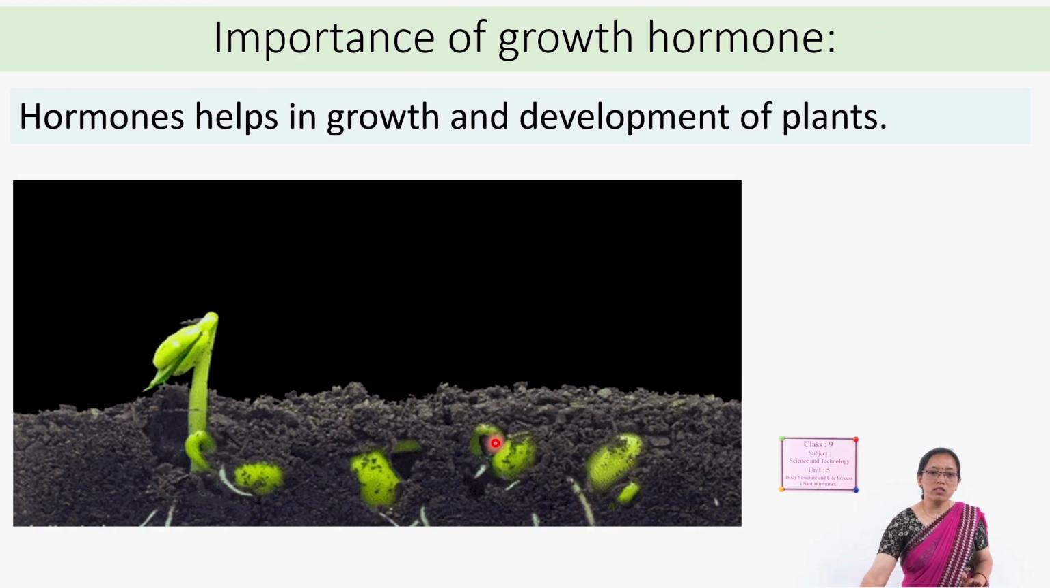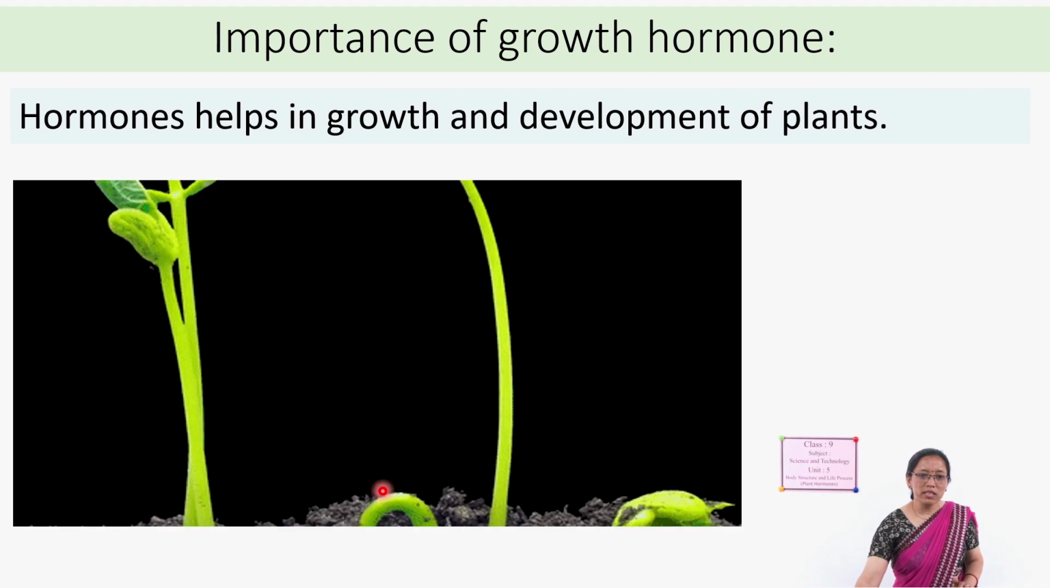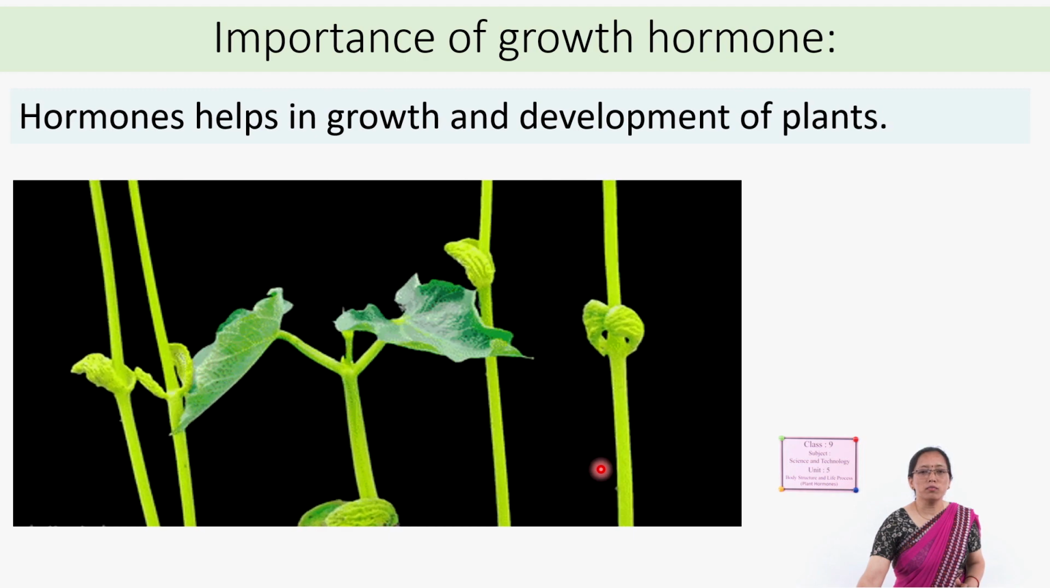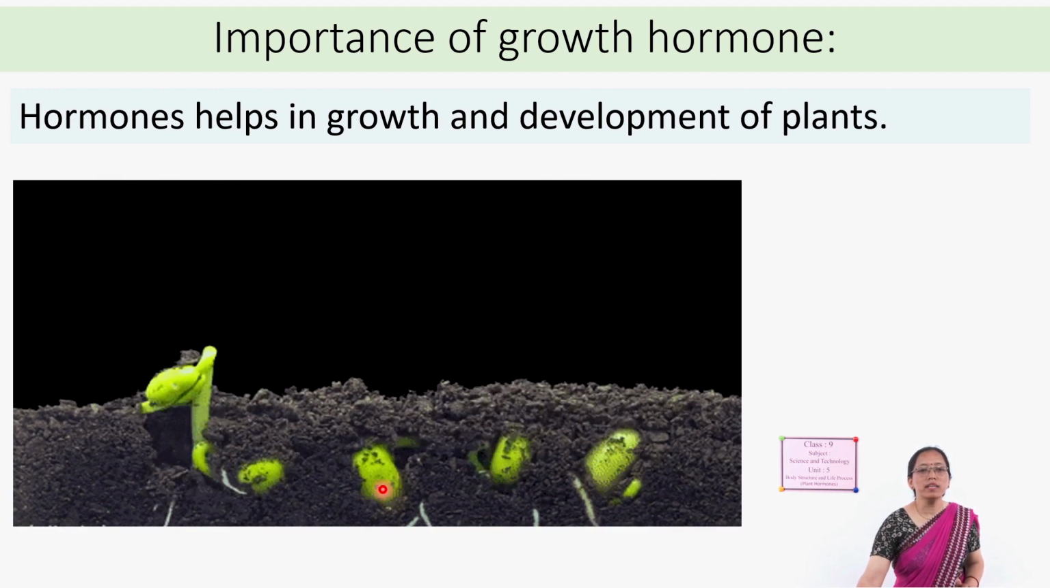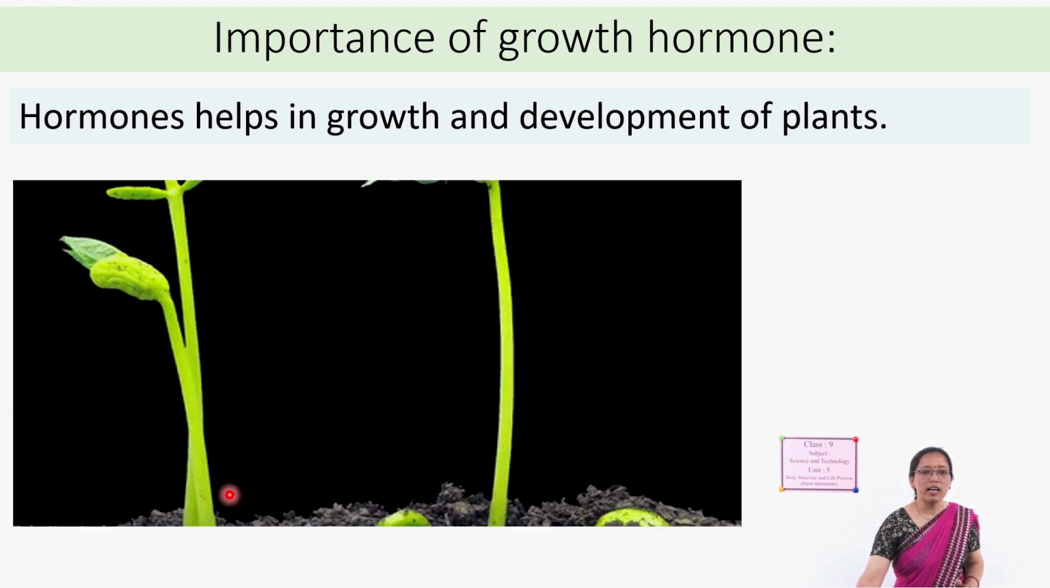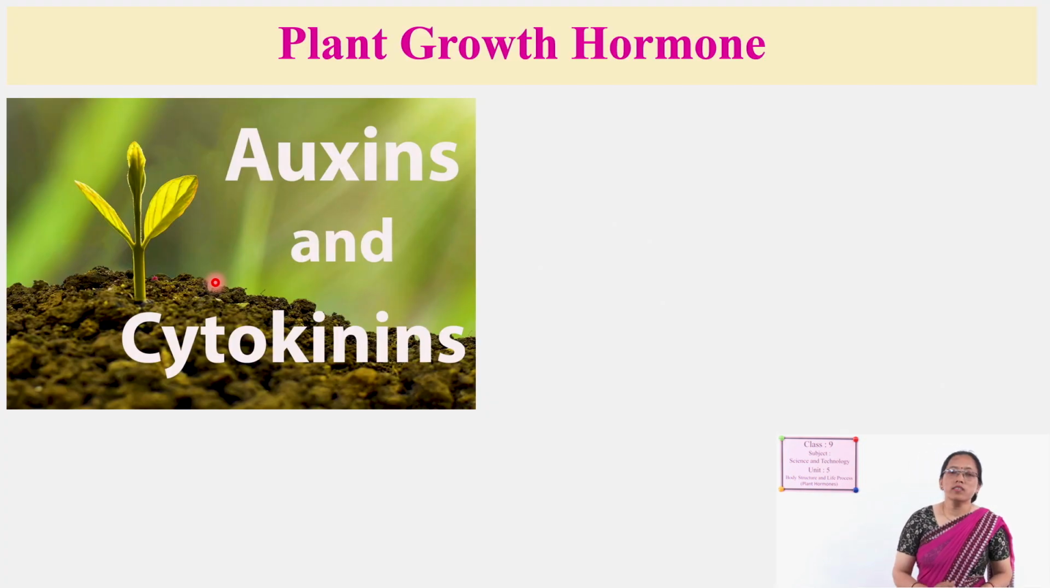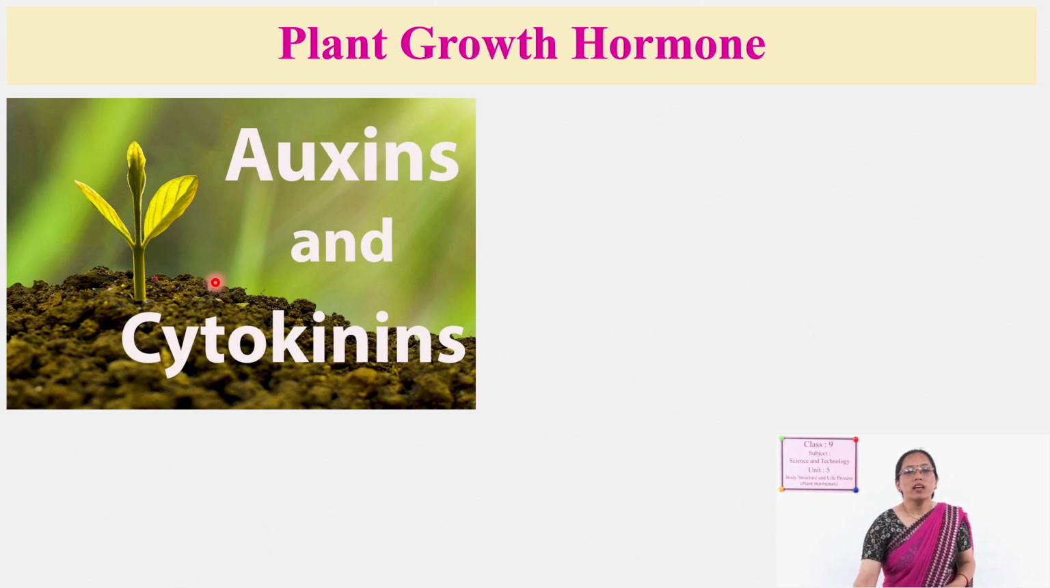Another one is, just see here how these are germinating and how these are growing. There is also a role of hormones. These hormones are helping them to germinate and grow faster. Next, especially we talk about auxin and cytokinin. See, auxin and cytokinin are important hormones of the plants. Especially these auxins and cytokinins are used in tissue culture.